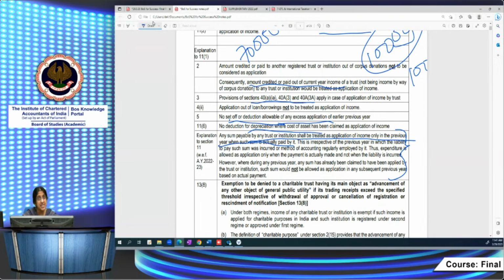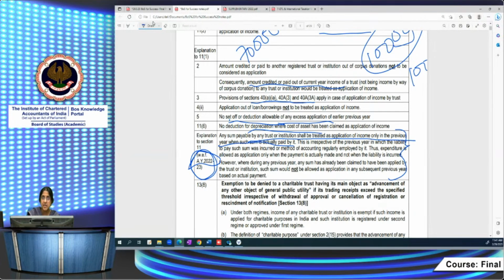If I'm just incurring the expenditure and deferring the payment to a subsequent year, then I can treat it as application only in the subsequent year. I can't treat it as application in the current year. This is an amendment brought out by the Finance Act 2022, with effect from assessment year 22-23. This becomes very important. What is the relevant assessment year for your exam? It's assessment year 23-24. But this amendment came with effect from assessment year 22-23.